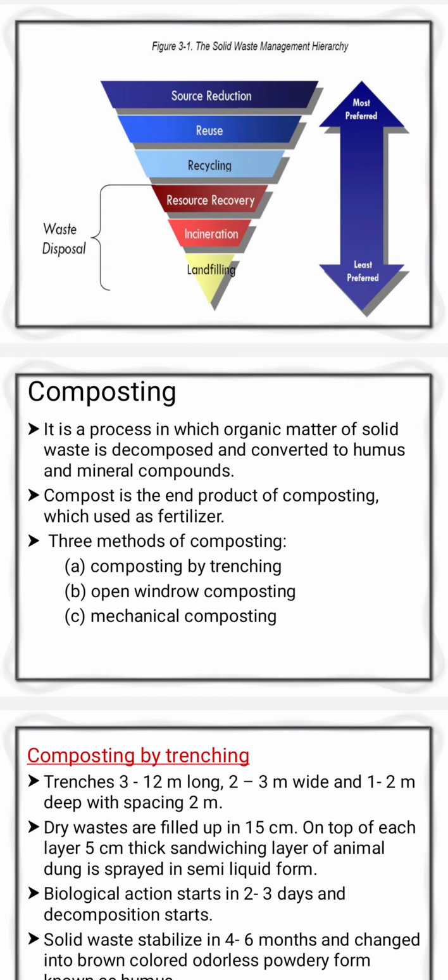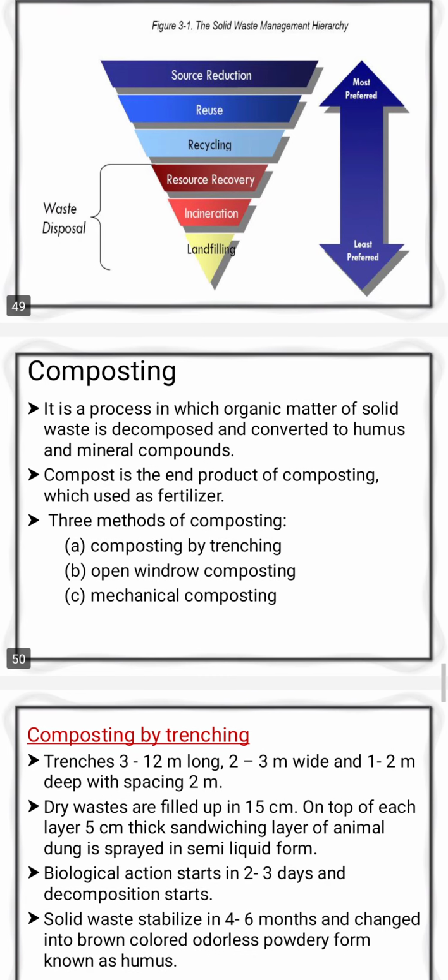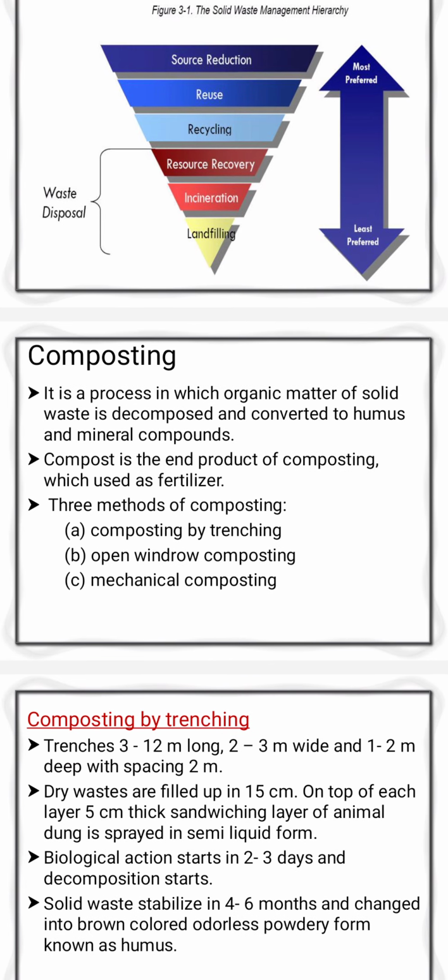Humus is nothing but the end product of composting, and it is used as a fertilizer for plantation and agriculture purposes, and it has a good NPK value. So whatever solid waste there is, it is going to be converted into humus.